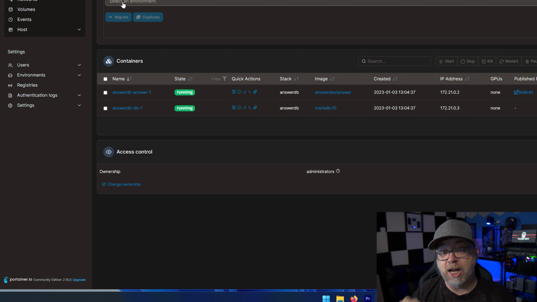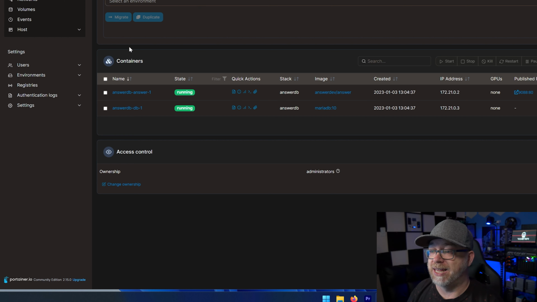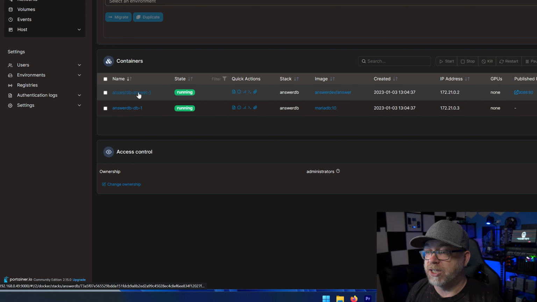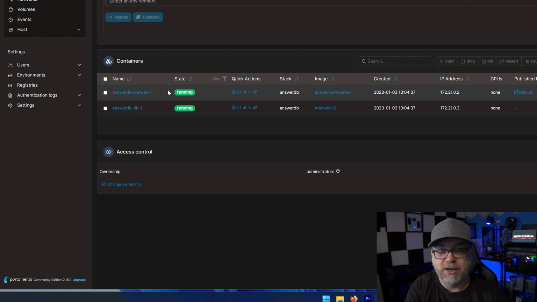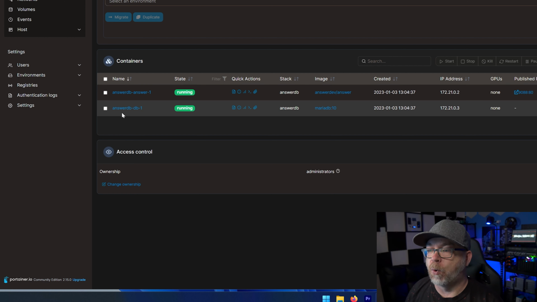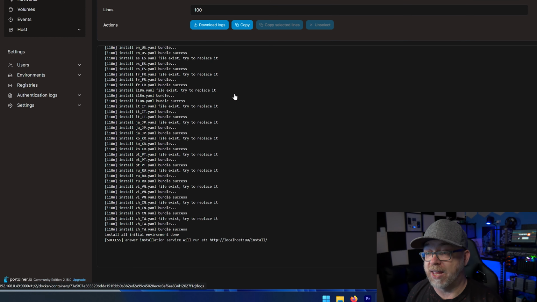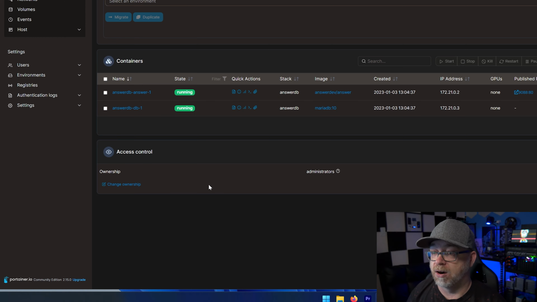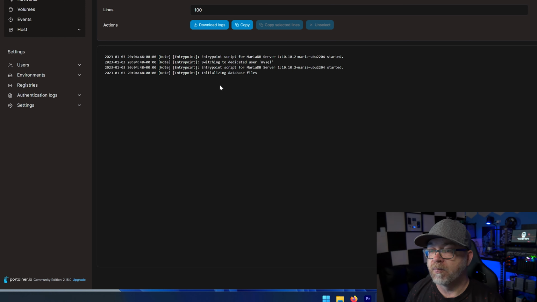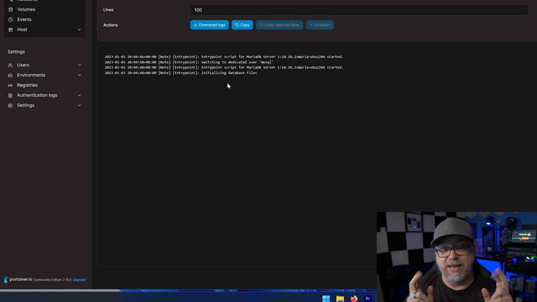Okay, so here we are just a couple of minutes later, and here we can see that we've got answer-db-1, answer-1. Of course, that's our Answer container, our application there. And below that, we've got our answer database. If we take a look at our logs for the application, it looks like all of our stuff there is done. We're good to go there. Let's take a look at our database real quick. Initializing database files. We'll give this another minute to do its thing, and then we'll come back and actually go through the installation process for both the SQLite installation as well as the Maria database installation.